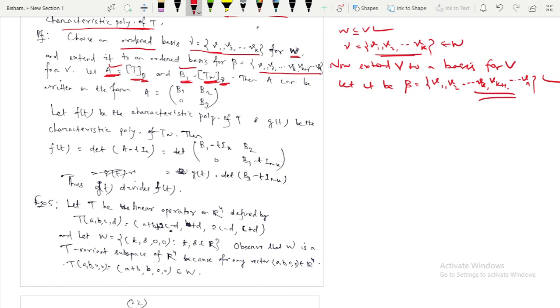So if we write this A, it will be in this form. Whatever the B1 is there, and there is something, let it be B2, and there is something, let it be B3. If you do a problem, then you will know clearly how we are getting this. So if you write the corresponding matrix associated with this transformation T, this will be this one.